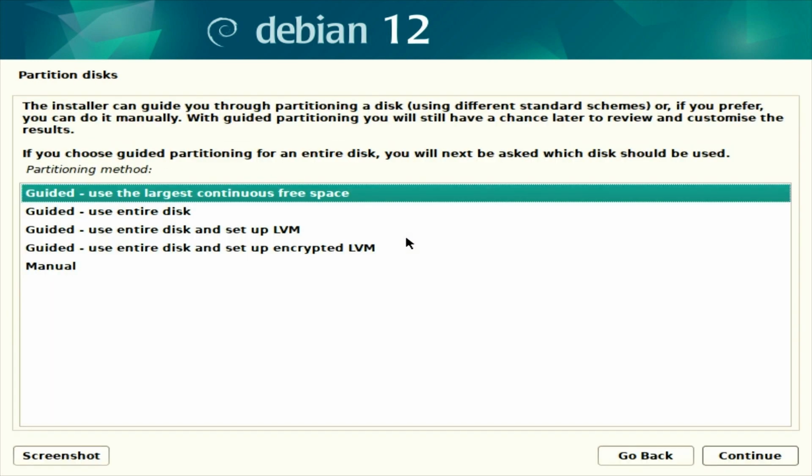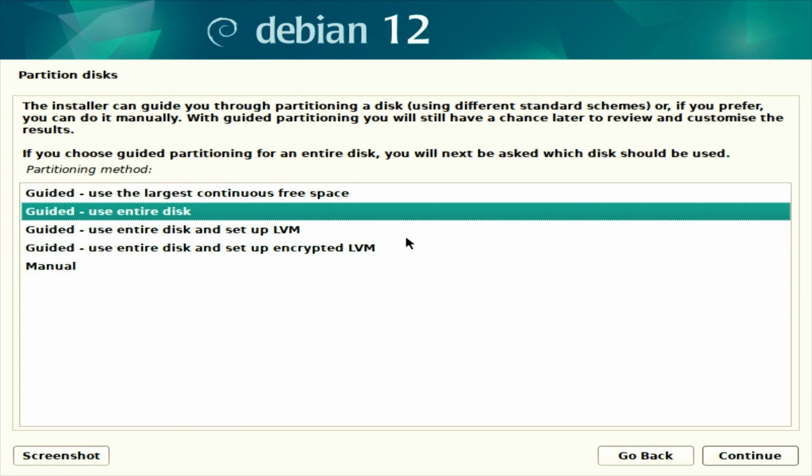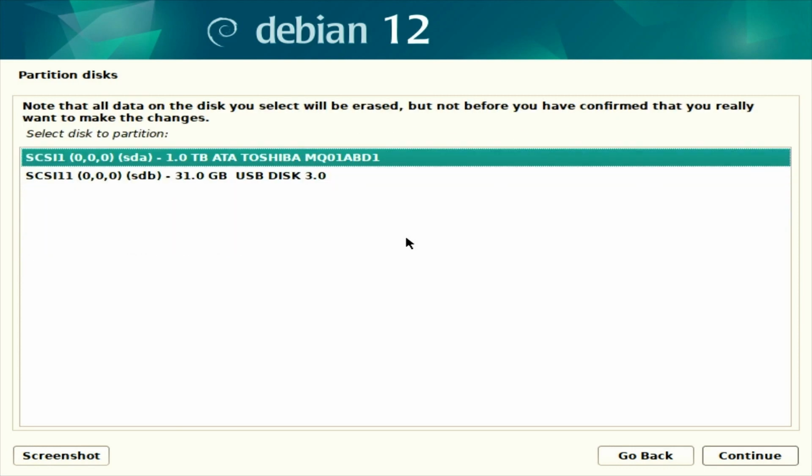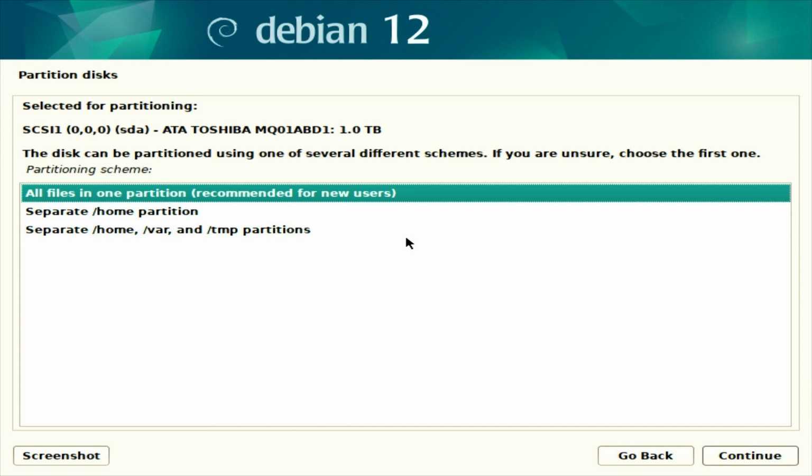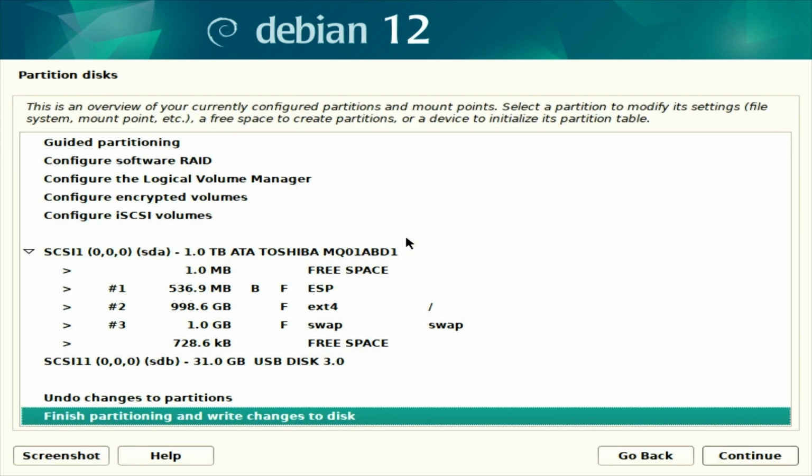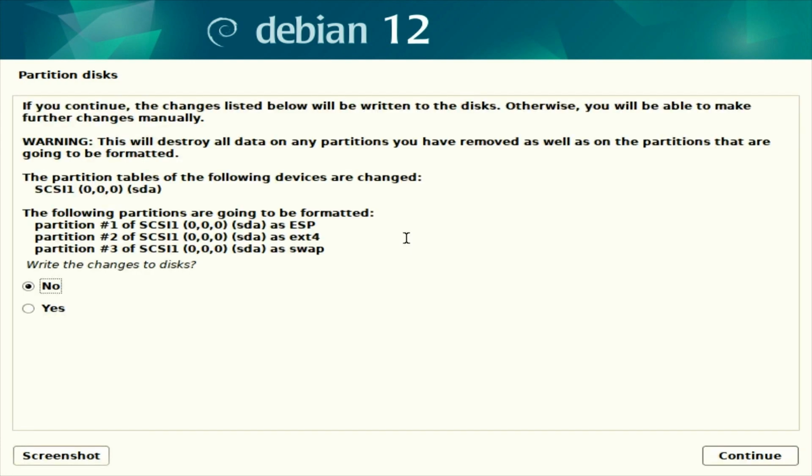I'm going to select Use Entire Disk just because it's easier. Then choose the drive you will have Debian installed on. Choose the All Files in one partition and finish partitioning and write changes to disk. Select Yes.